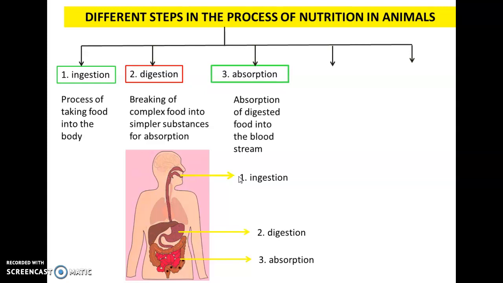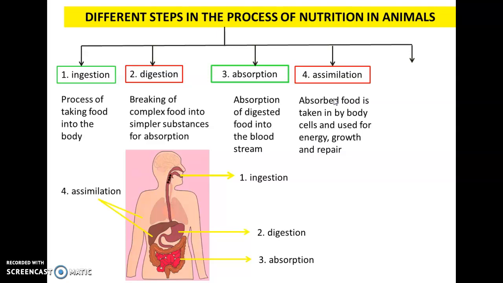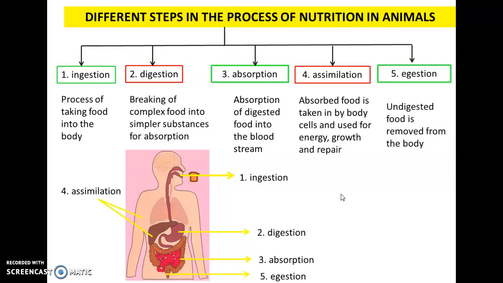Or we can say that the process in which the digested food passes through the intestinal wall into the bloodstream is called absorption. After absorption, blood carries the absorbed food to all parts of the body, and the food then enters each and every cell of the body where it needs to be used. So what is assimilation? Assimilation is a process in which the absorbed food is taken in by body cells and used for energy, growth and repair. Right? Assimilation is followed by egestion. Egestion is the process in which the undigested food is removed from the body.